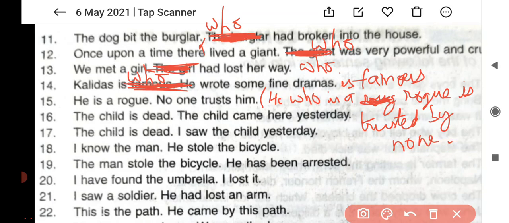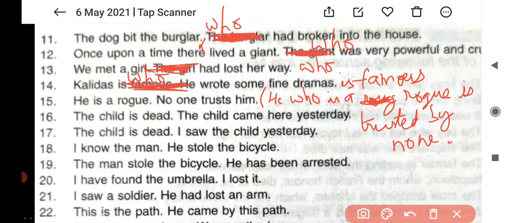Now come to the next sentence. The child is dead. The child came here yesterday. So the child who came here yesterday is dead. But I am not writing the solution because I haven't left any space for it. Anyway, you can clearly listen.